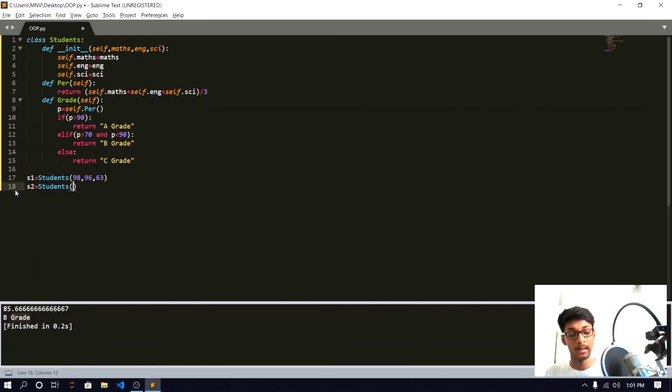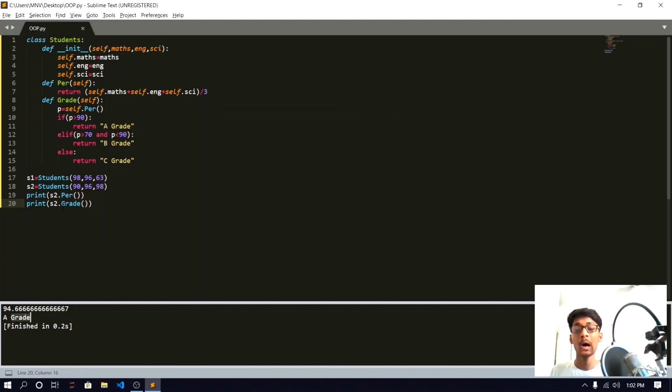Inside that I am going to pass 96 and 98, and now I am going to call s2.percentage. It will show us the percentage of the student, and I am going to print s2.grade. You can see that student 2 got 94 percentage and A grade.